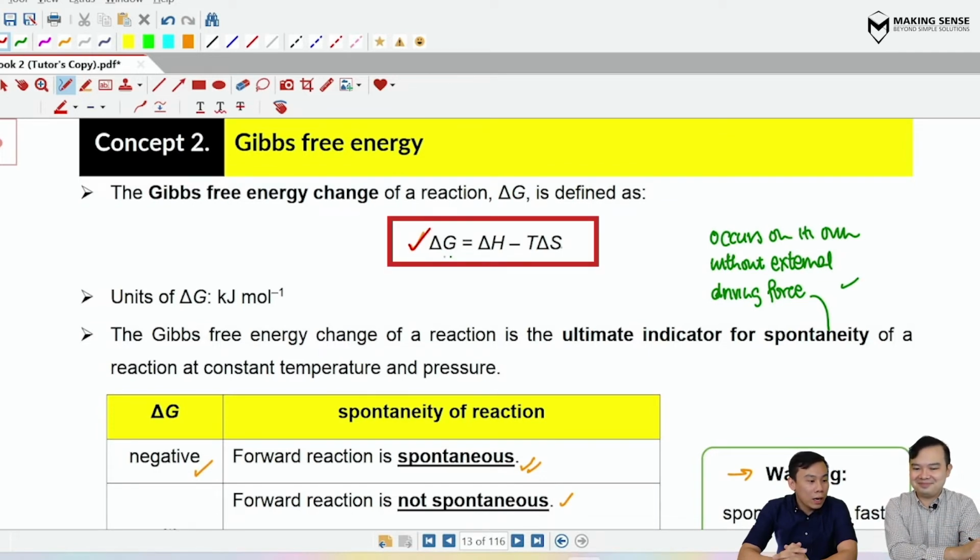Mr. Leong, this looks a bit complicated for me and my math not very good. Can you give me a shortcut? Because you're a man of shortcuts, right?